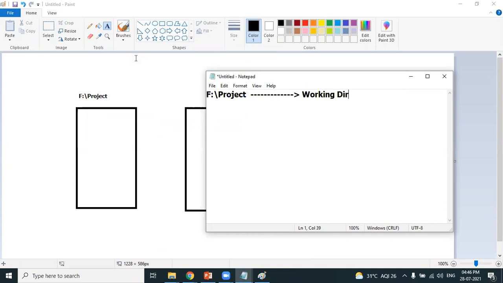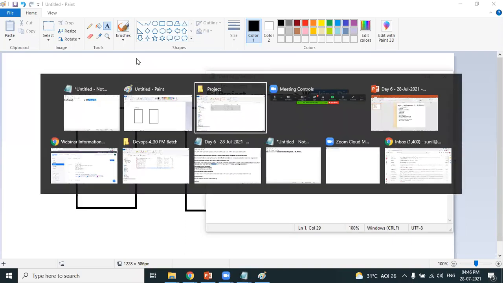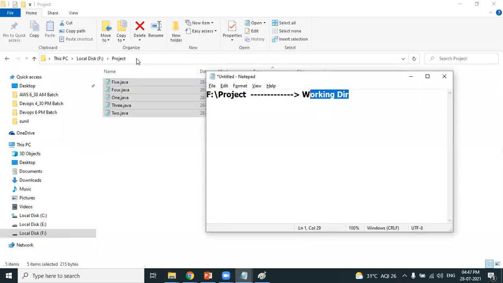What is a working directory? As per Git, the term working directory refers to the location where the source code is saved. I am now explaining an important terminology called working directory. Working directory is nothing special, it is nothing but a folder where the source code is saved. In our example, the working directory is nothing but the F drive project folder. Right now it's not a working directory, you need to convert the folder into a working directory.